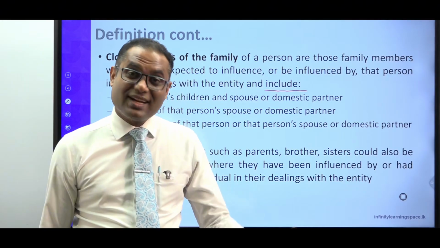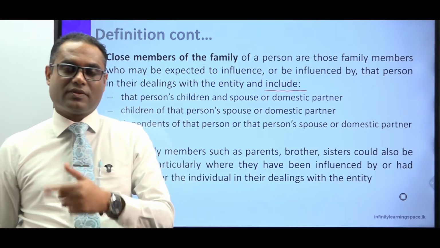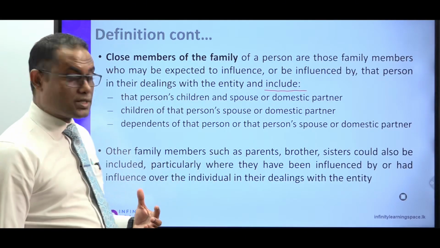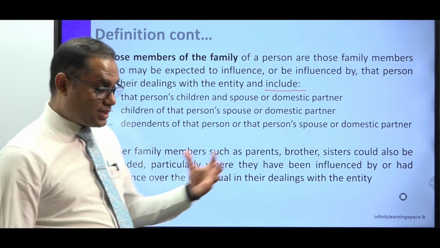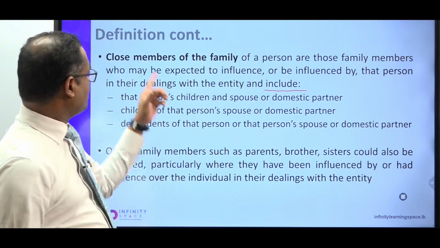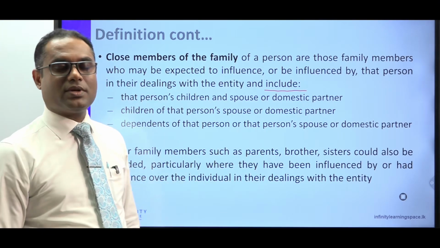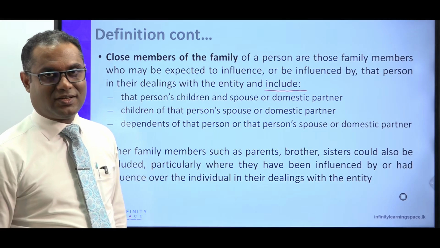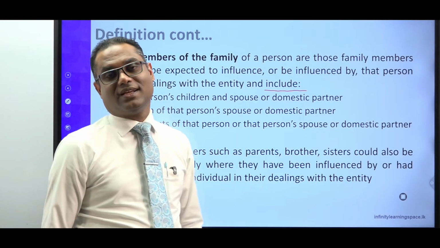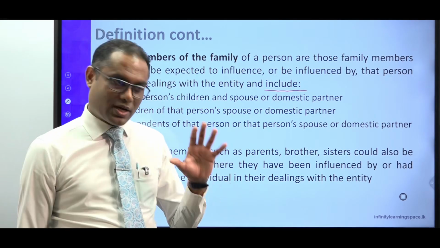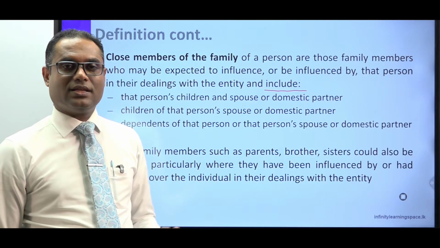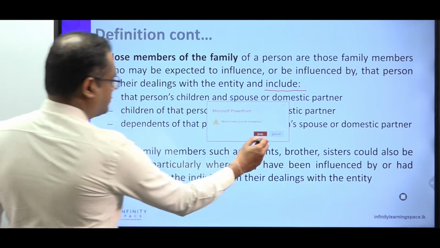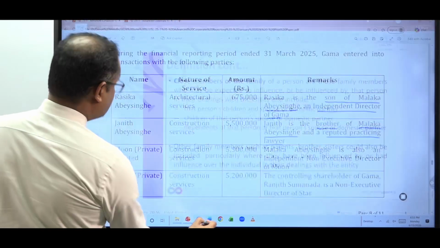Right? It is not directly mentioned whether the brother can influence or whether the director can influence the brother. So because of that, we don't have evidence to conclude that the brother of the director is a close family member and the transactions are to be disclosed in the financial statements. Right? So then it seems that this is not a related party transaction. So the lawyer has provided services to the entity in his usual course of business. Let's read the suggested solution as well.